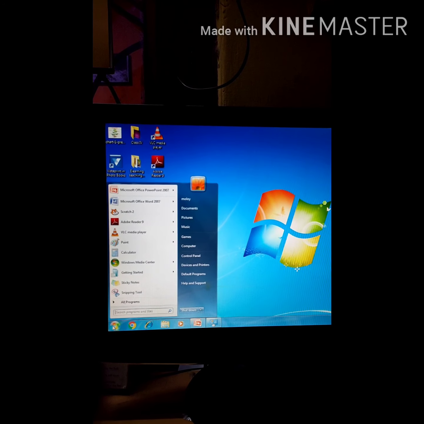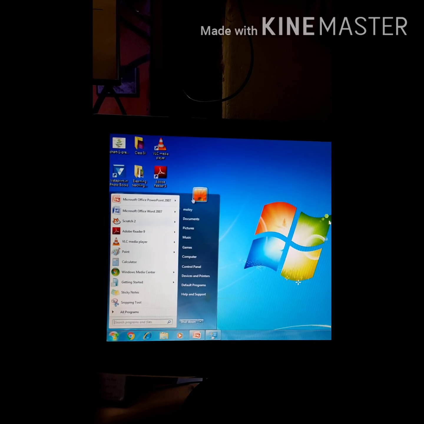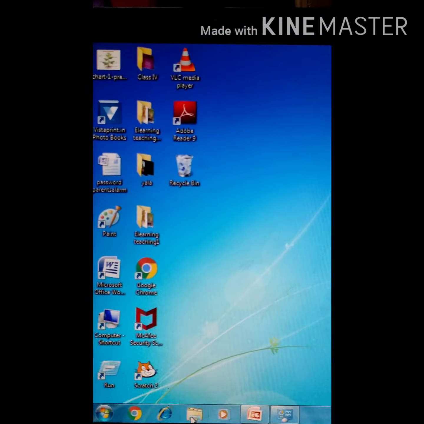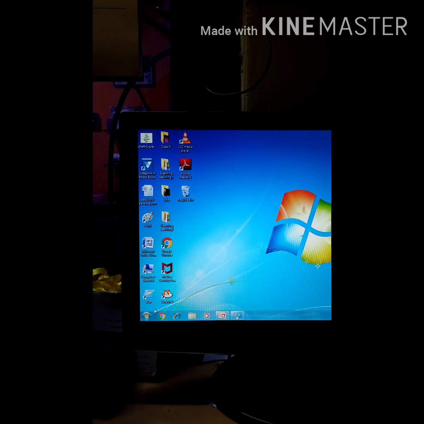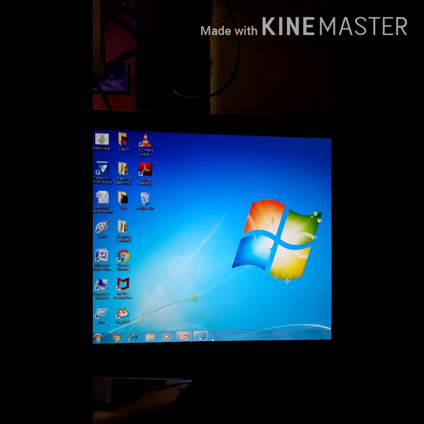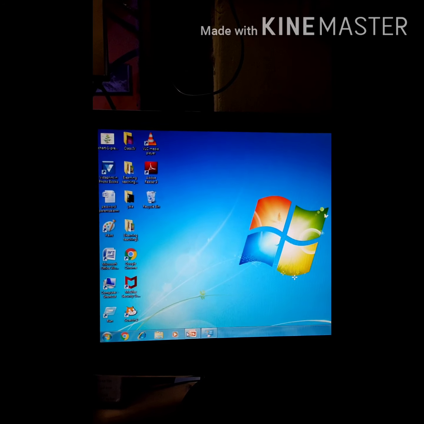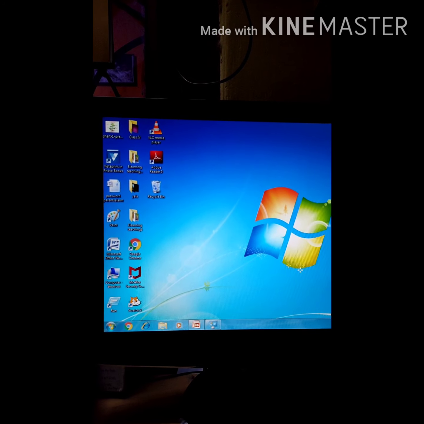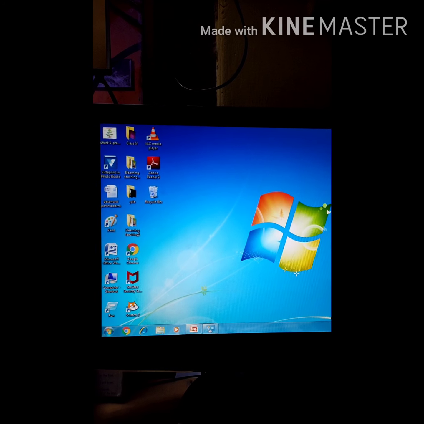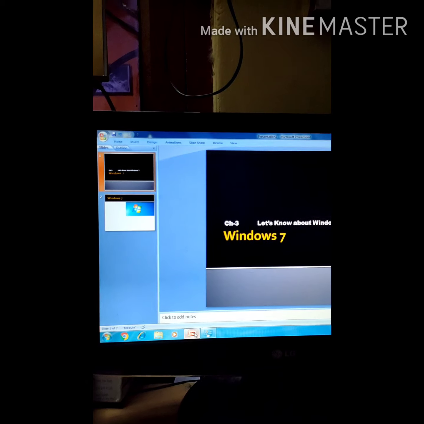If you click, you will see the start menu. Next, all the opened items will be shown over here. These are all the opened icons which you can see from here. If you want to open one, simply click on it.